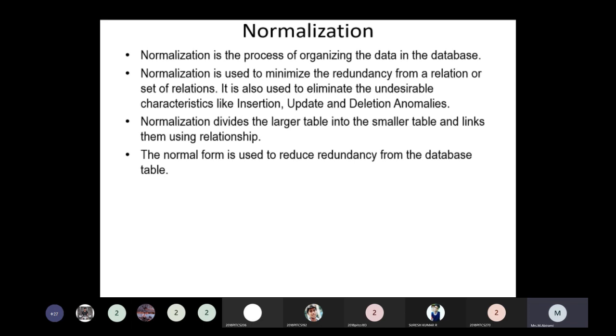It is also used to eliminate the undesirable characteristics like insertion, updation, and deletion anomalies. Normalization divides a larger database into smaller tables and links them using relationships.